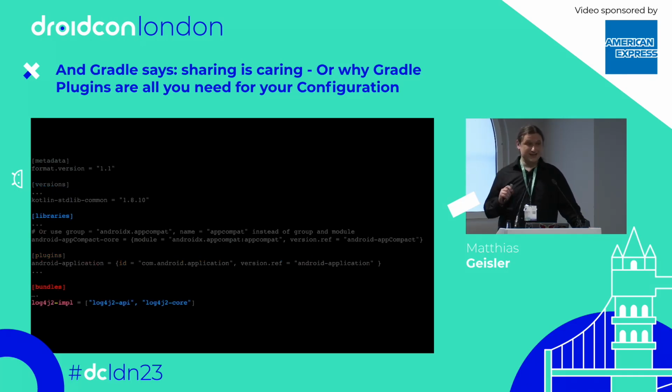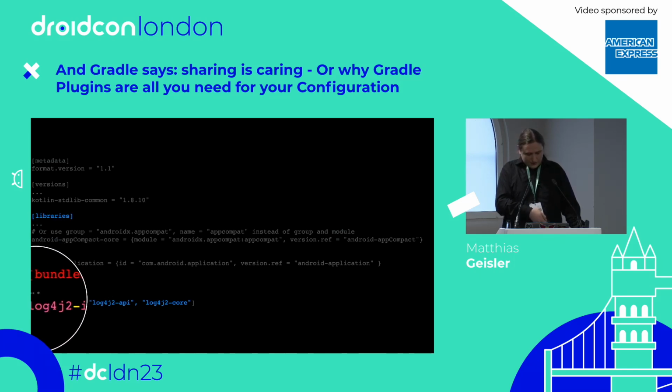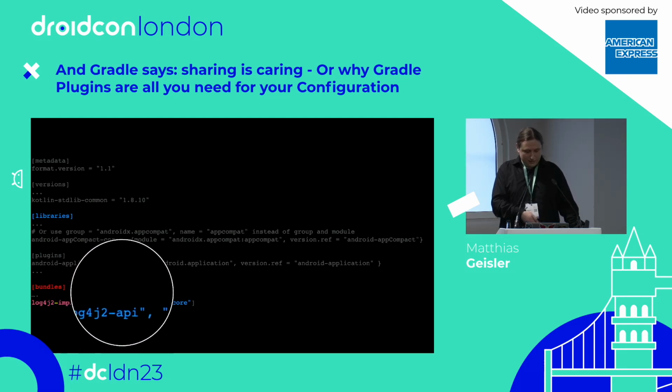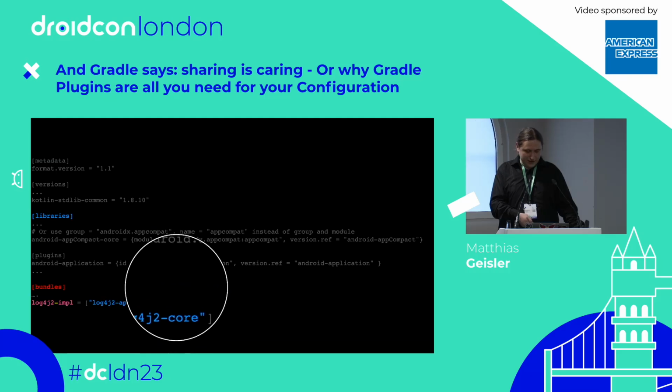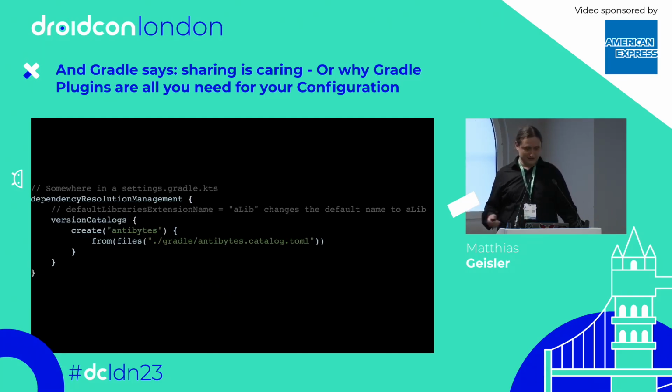And there's a feature which I really love and which is, I think, very underrated: bundles. In bundles, you can bundle stuff together. That's happening very often, for example, if you use Compose or some testing frameworks, you use the same dependencies over and over. Why not just bundle them together in a bundle, which you can do here? What you basically do is you have the dash, you have the denominator, and then just make an array of your dependencies, with the names in this array going back to the library tag above. Easy, super easy, love it.